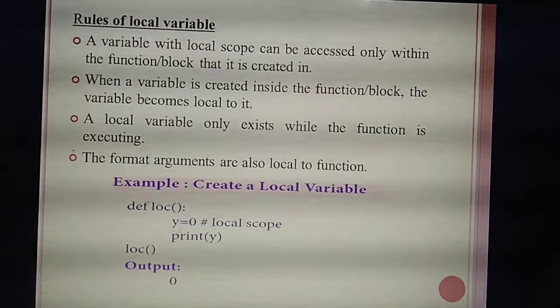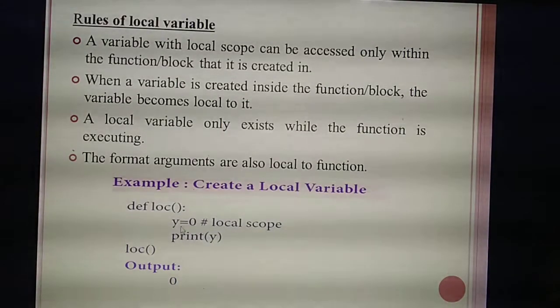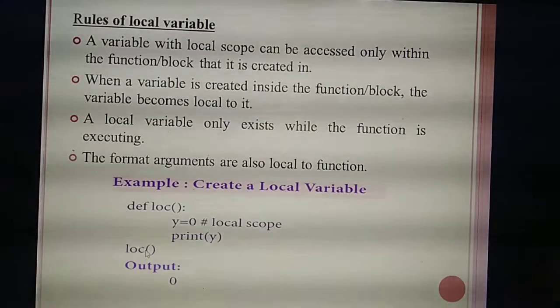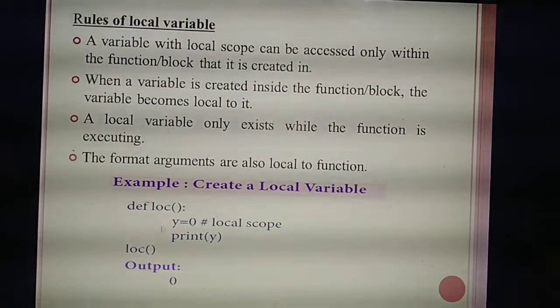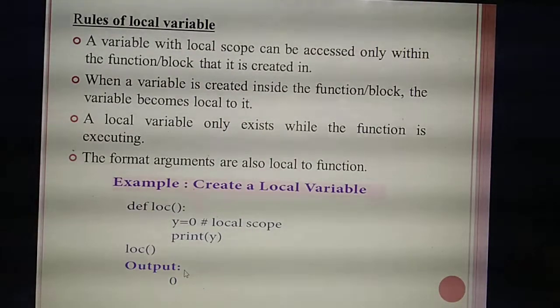Understand? Inside the function you are declaring one variable and assigning the value 0. Next you print the value. Next you are calling the function, so this function block will get over. While executing, what value will you get? 0. Understand?